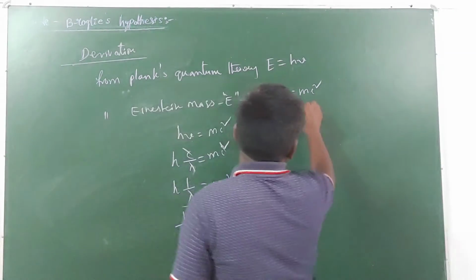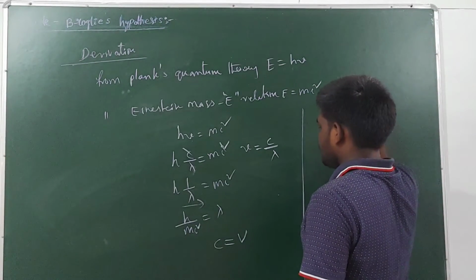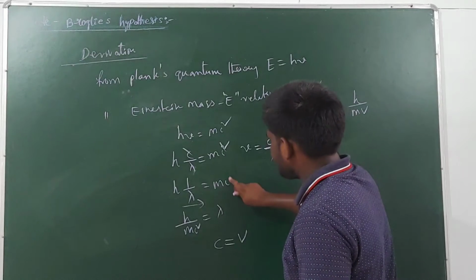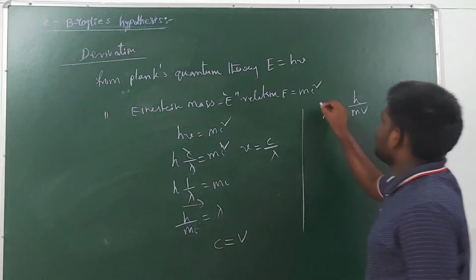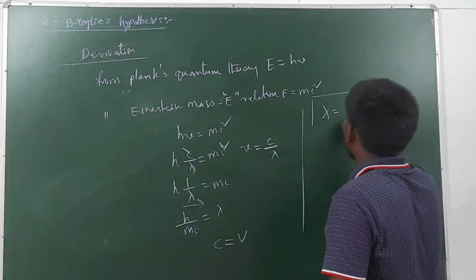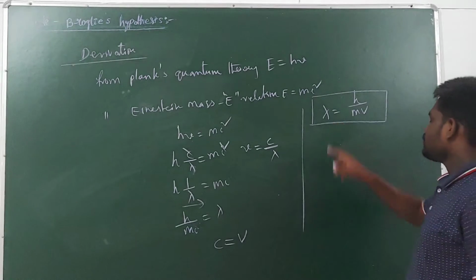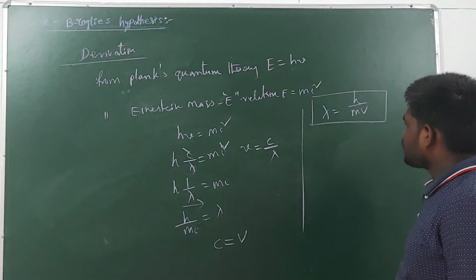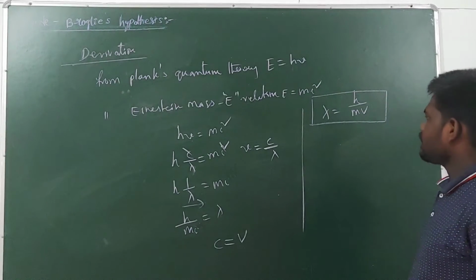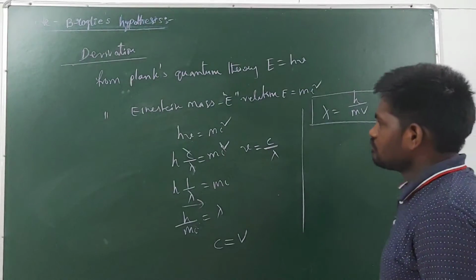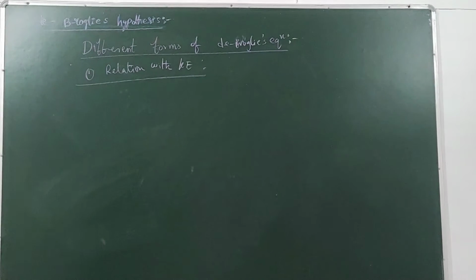Now you can write lambda is equal to h by mv. So this gives the wave nature of a moving particle. Lambda means the wavelength of the moving particle, h is Planck's constant, m is the mass of the moving particle, which may be an electron, and v is its velocity.